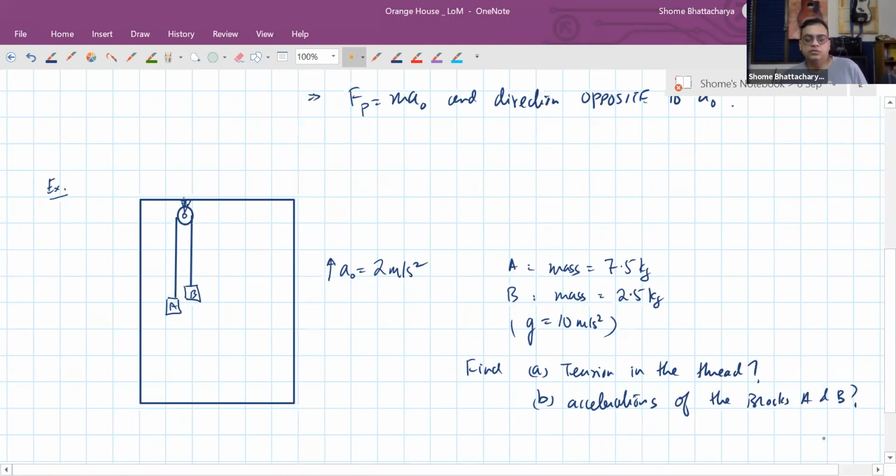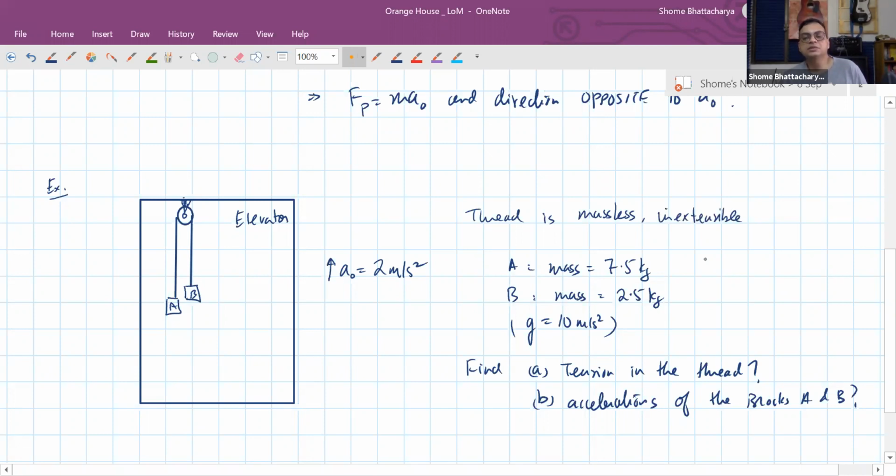Okay, so why is this a more difficult question compared to the normal Atwood machine, where the pulley is attached to a fixed ceiling? Here, instead of it being a fixed ceiling, this is an elevator or a lift which is accelerating upwards at 2 meters per second square. So what happens is we have to analyze the motion of the blocks in the frame of the elevator, because this is as usual a massless inextensible thread. Okay, so the thread is massless, so it has a uniform tension throughout, and also inextensible.